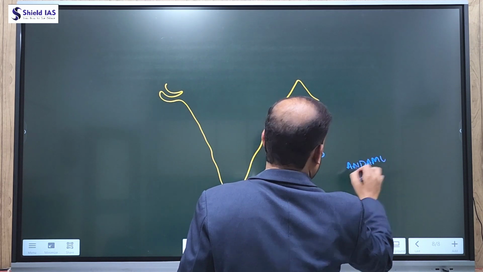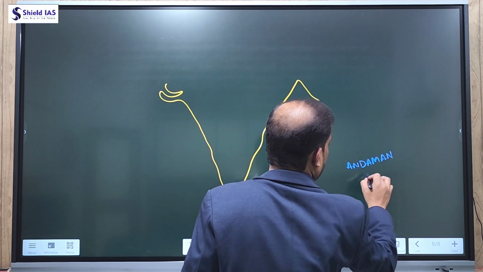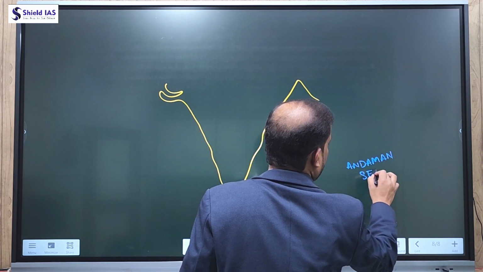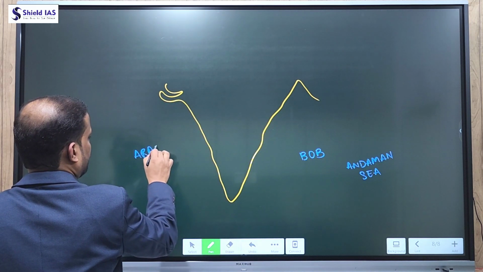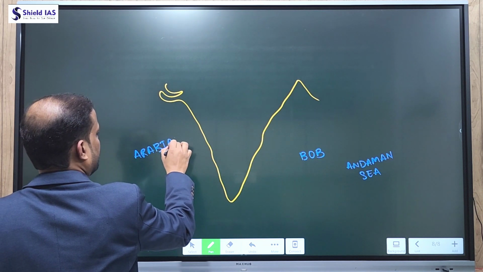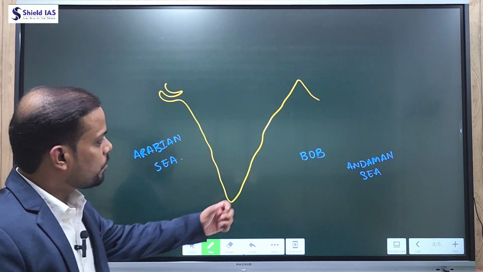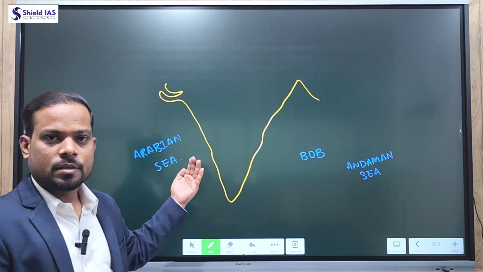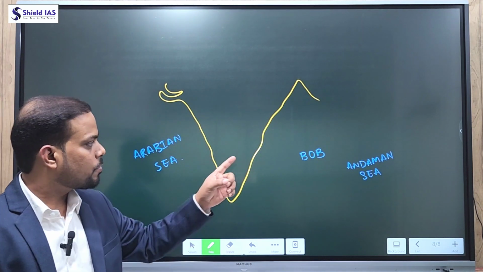Due to the trade winds, as you know, the wind in the tropical region moves from east to west, and this is the Arabian Sea. So the tropical cyclone will also move from east to west, but they generally curve toward the north.